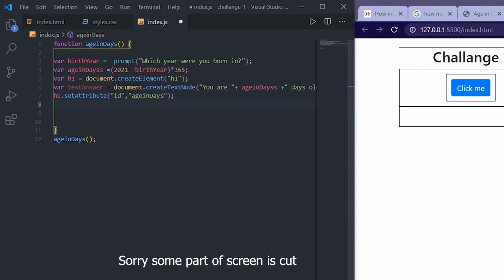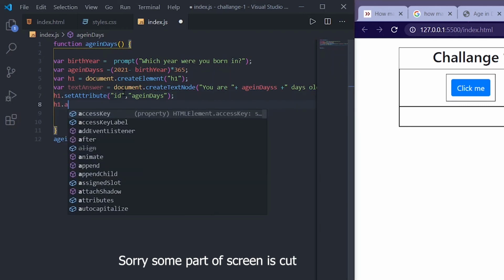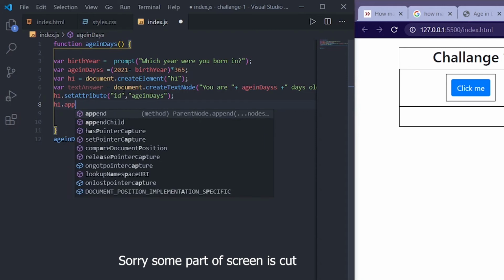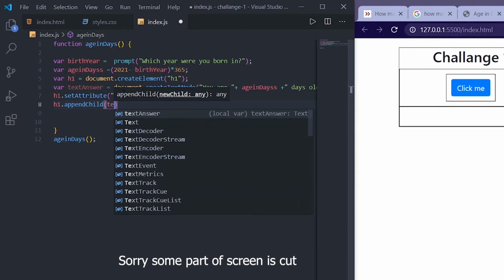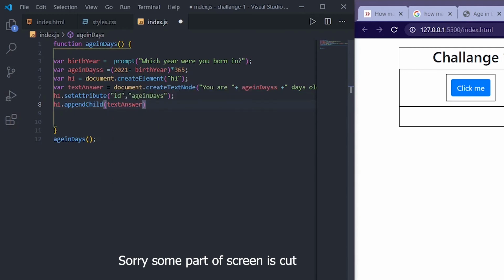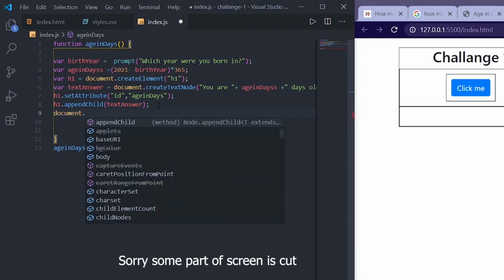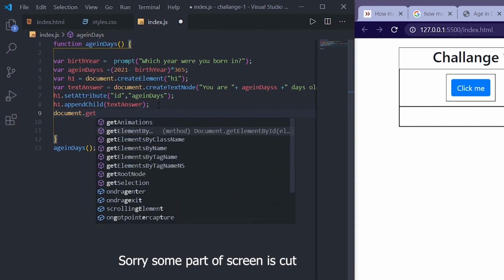And next I am going to append child, which is text answer, which means I am going to allot this text to this h1, right? And next nothing but document dot get element by id.